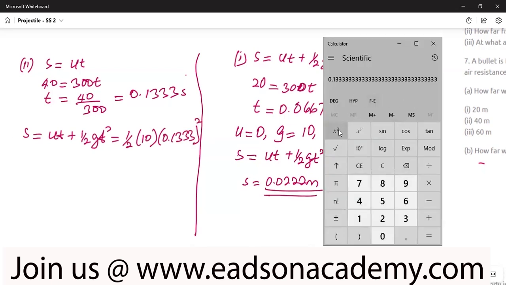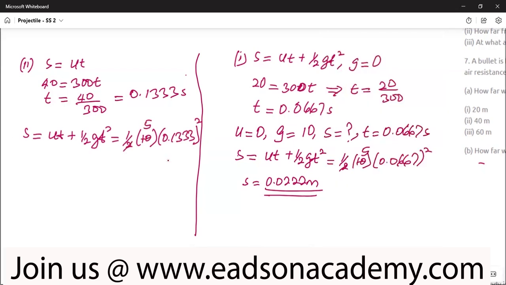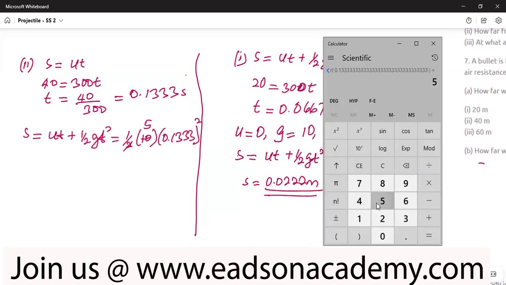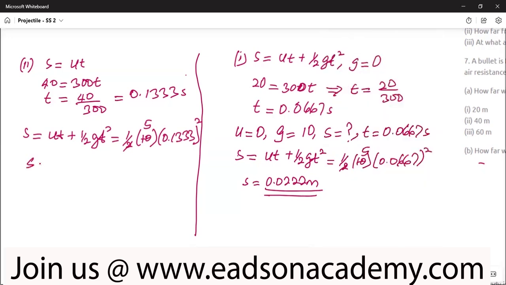0.1333 is already in the calculator, so let's just square it. And that is the result. Then 2 here 1, 2 here 5. Multiply that result by 5 to get the distance. Times 5, 0.088. So the distance above the ground is 0.088. Let me round the last one to 0.09 meters.